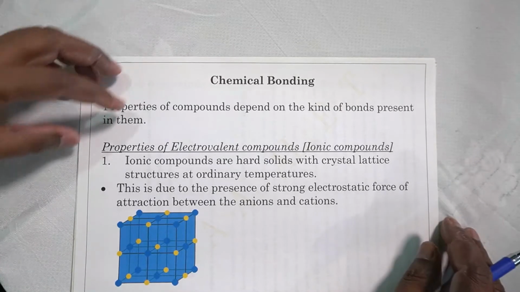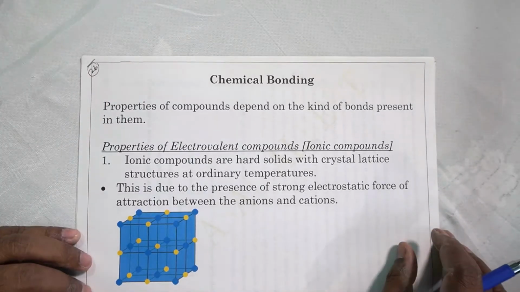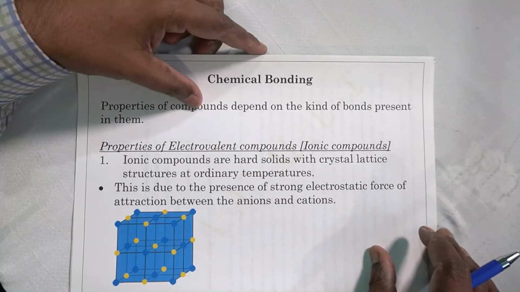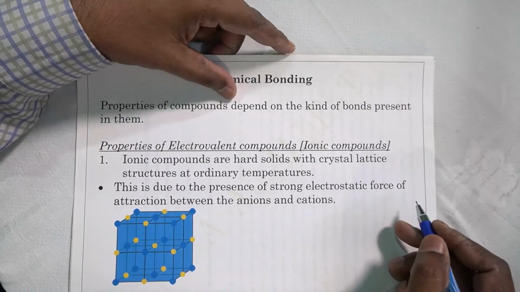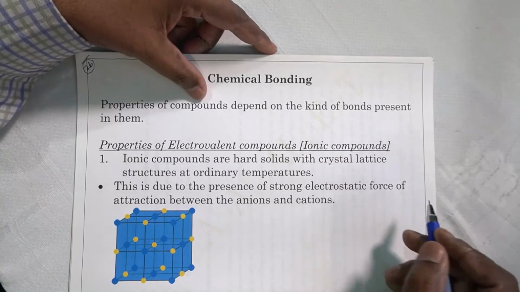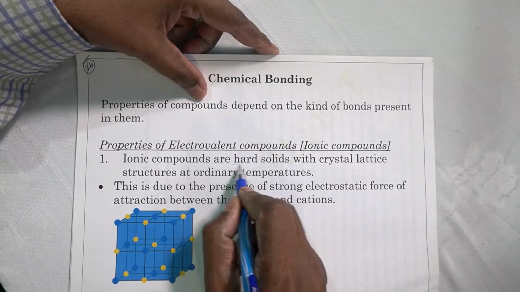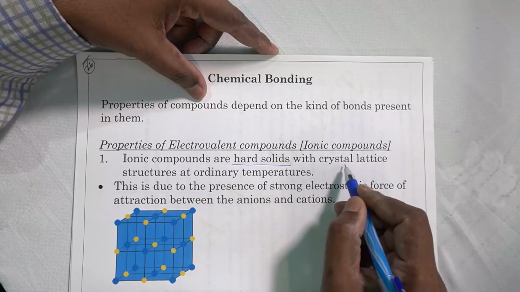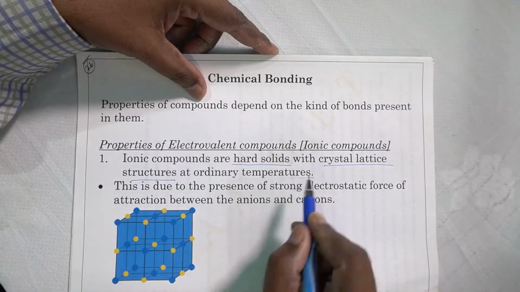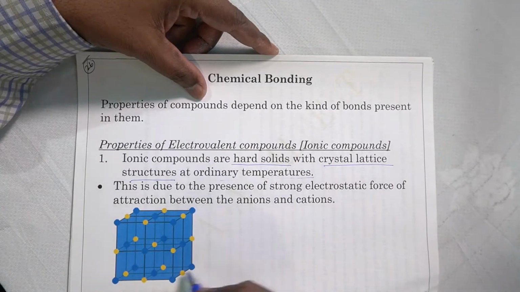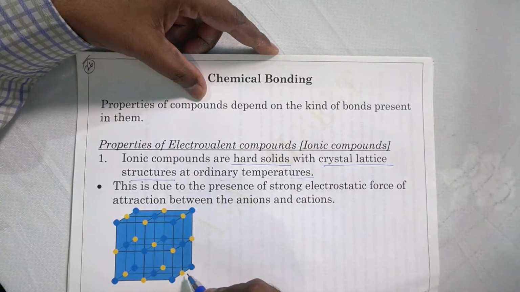Now, electrovalent compounds have one kind of properties and covalent compounds have another kind of properties. First, let us discuss the ionic compounds or electrovalent compounds. The first property is their physical state: they are hard solids with crystal lattice structures at ordinary temperatures. You can see the diagram here, a crystal of sodium chloride.